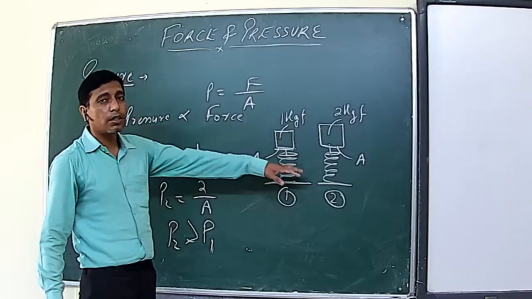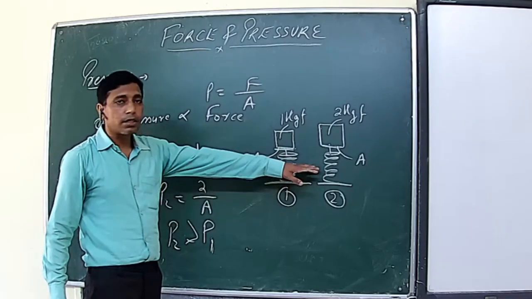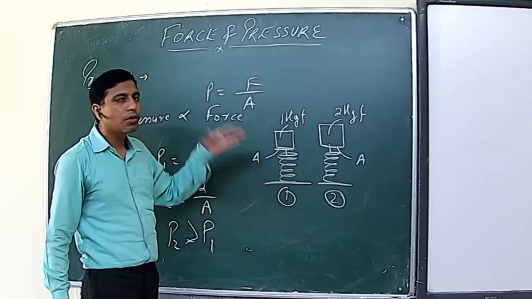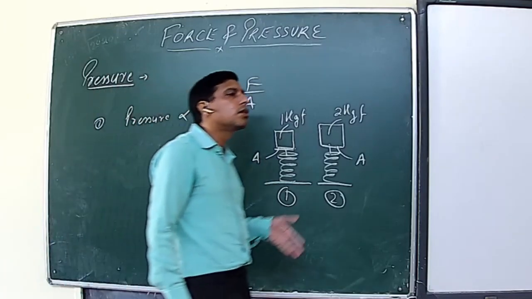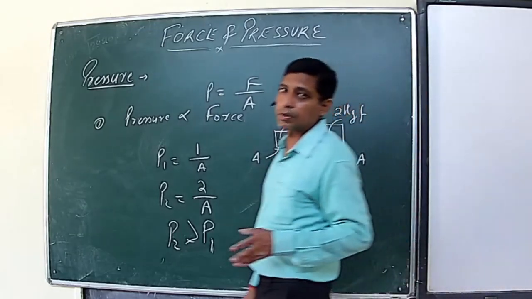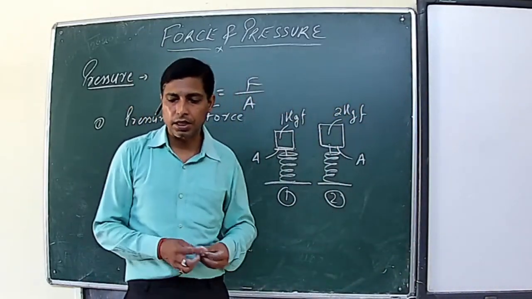In terms of length of compression also, in the second one the compression is more as compared to the first one. It means more is the force applied, more is the pressure, if the area of contact is the same.